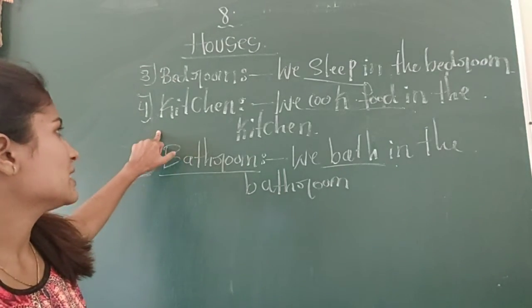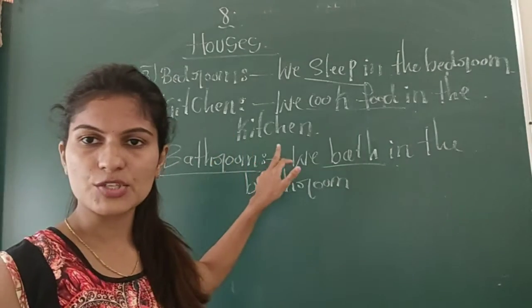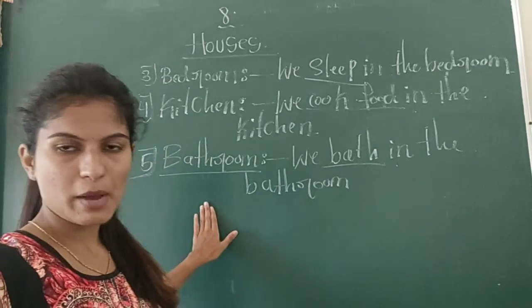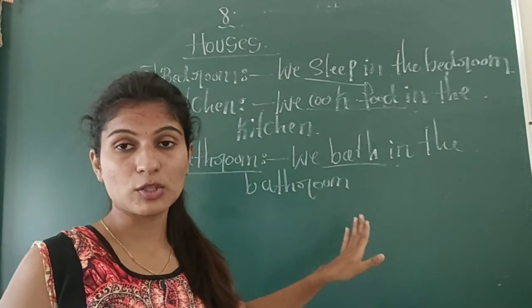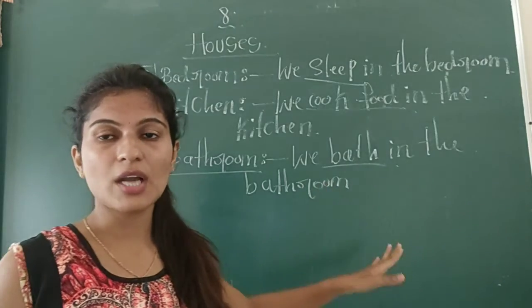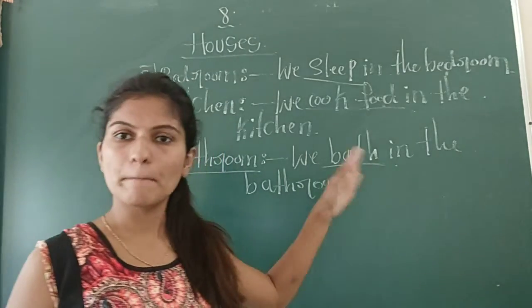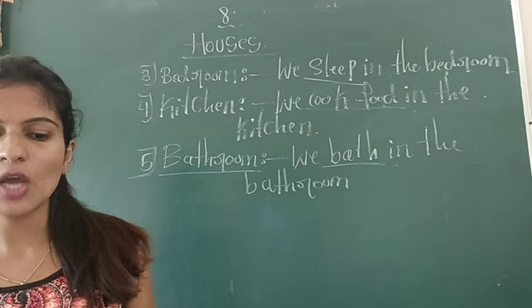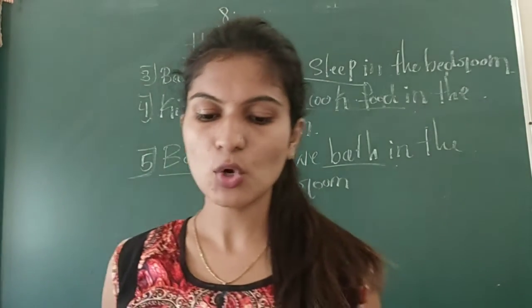Okay. And next one is the kitchen room. What do we do in the kitchen? We cook our food in the kitchen room. And the last one is the bathroom. What do we do in the bathroom? We wash and bath in the bathroom. Okay. So these are all the rooms in our home.